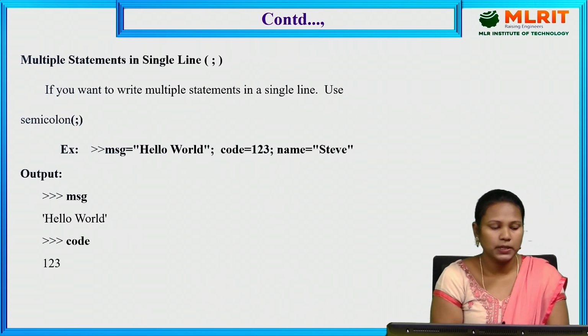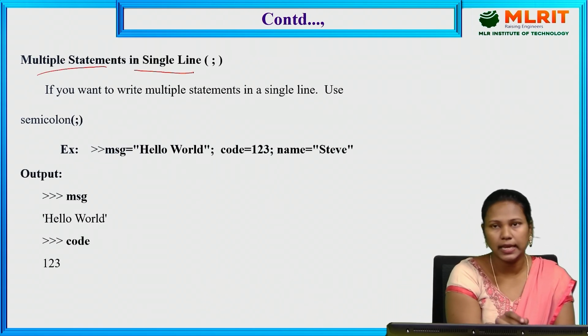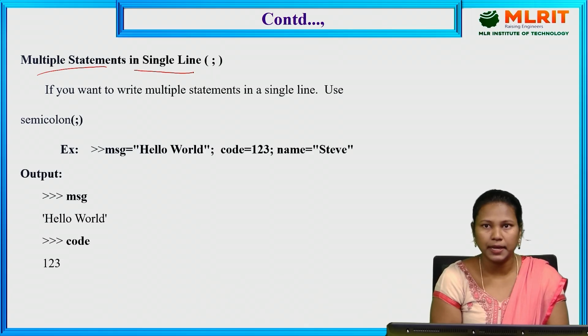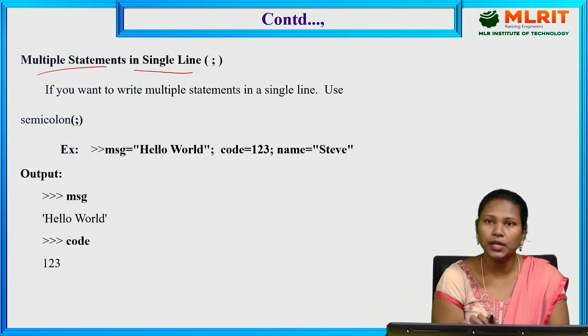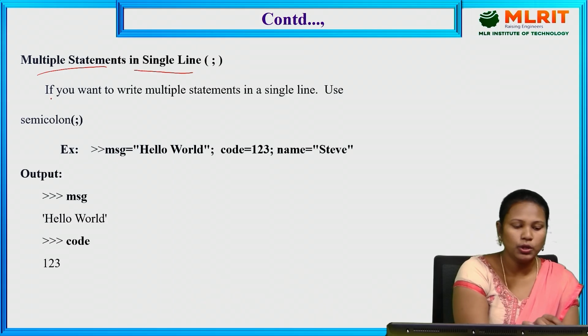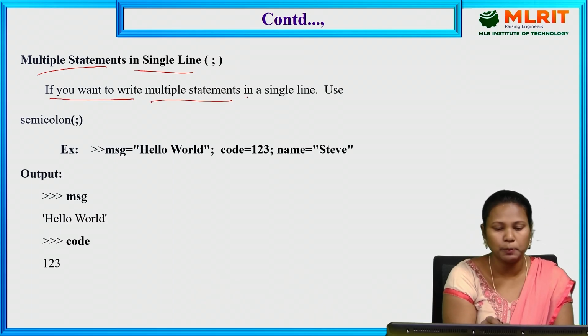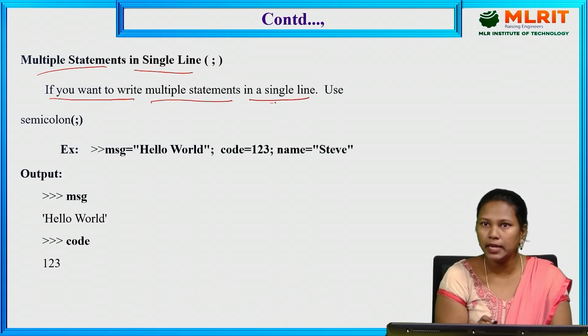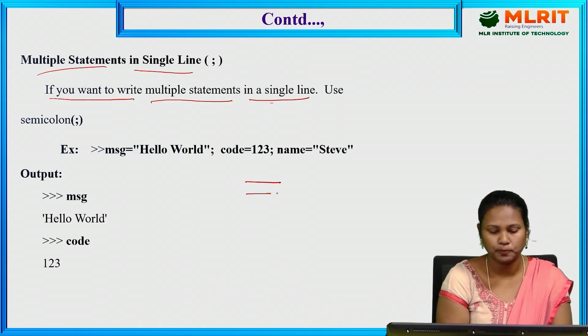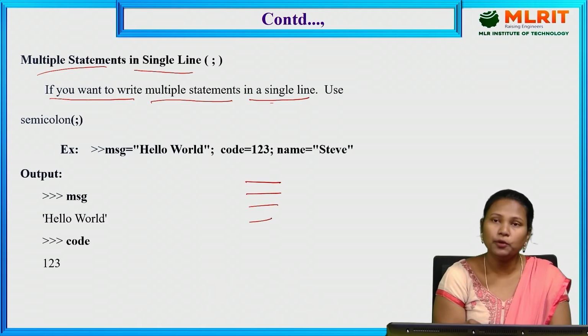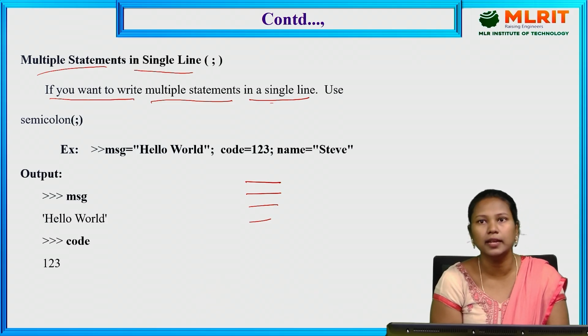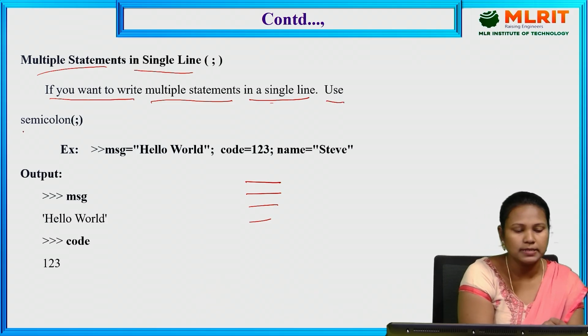Next one, multiple statements in a single line. If we want to declare all the statements in a single line, we can use the semicolon. In Python, we write the set of instructions line by line, line 1, line 2, like that. But if you want to declare all the statements in a single line, we can use the semicolon.